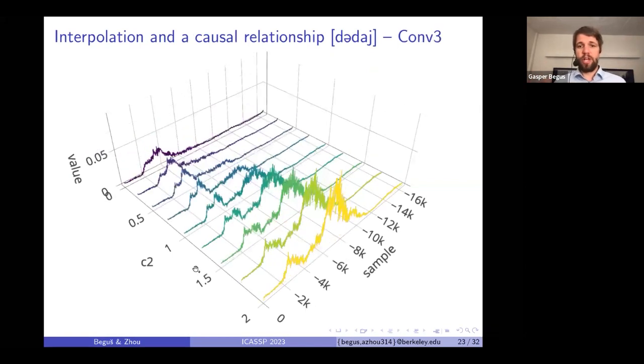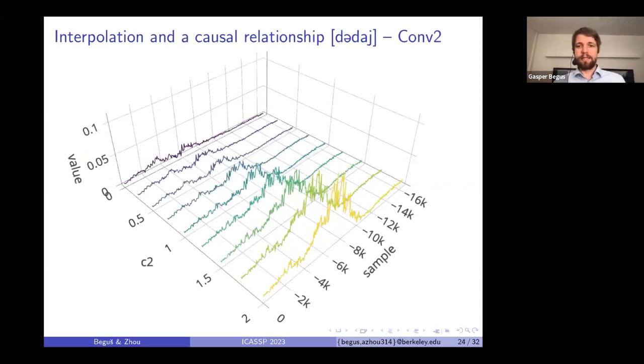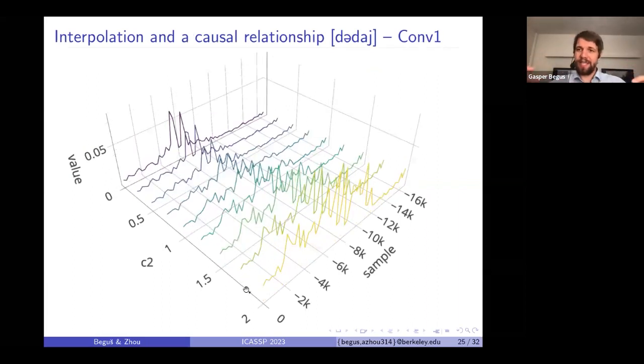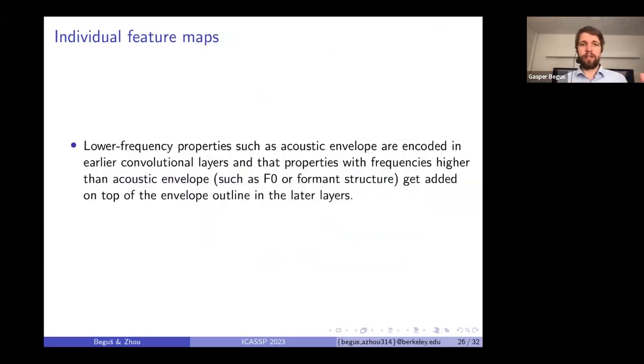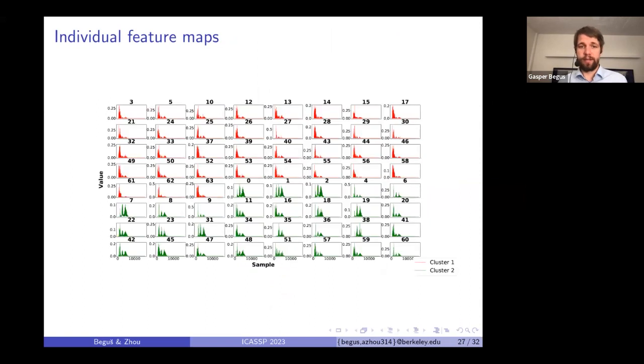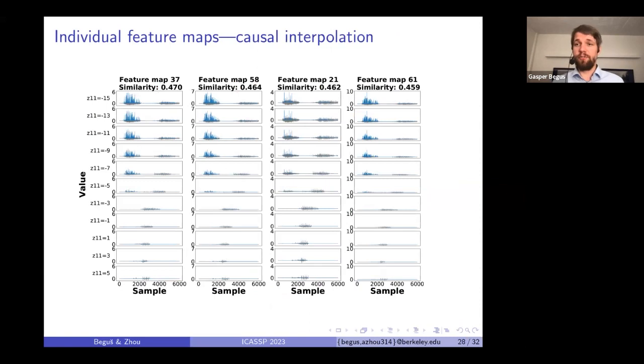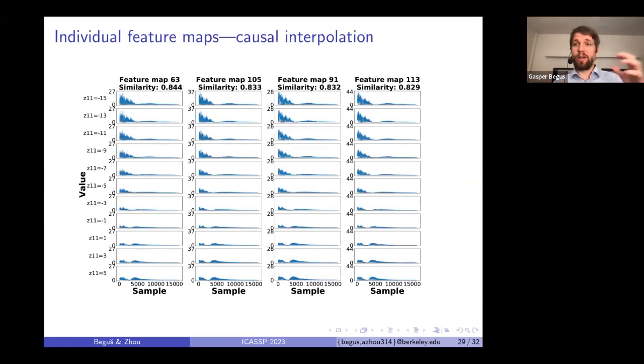And we see how the generator basically starts in the deepest layer, just sets the low frequency processes like the acoustic envelope, and then adds information as it moves through the layers. So we argue that lower frequency properties, such as the acoustic envelope, are encoded in earlier convolutional layers, and the properties with higher frequencies get added on top of the envelope in later layers. Our technique also allows us to analyze individual feature maps, and we can do interpolation and causal exploration there as well.